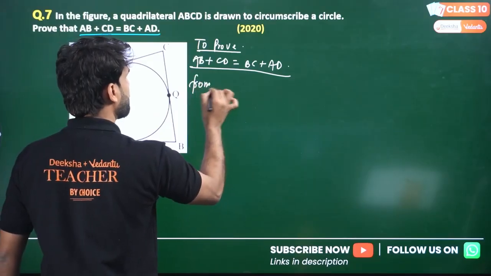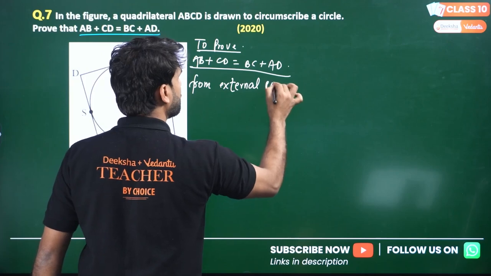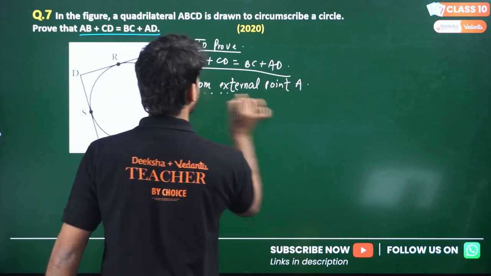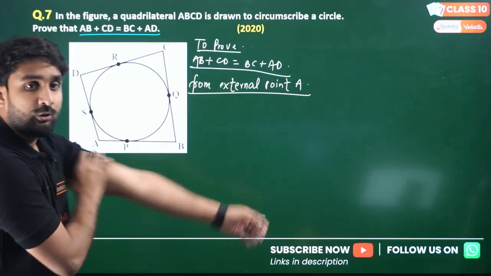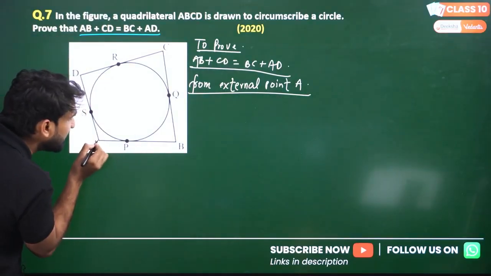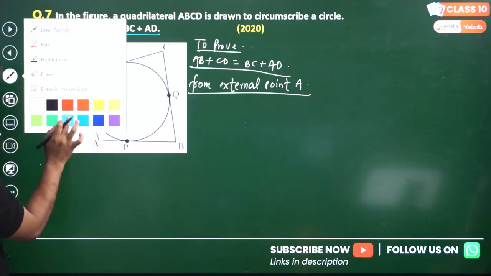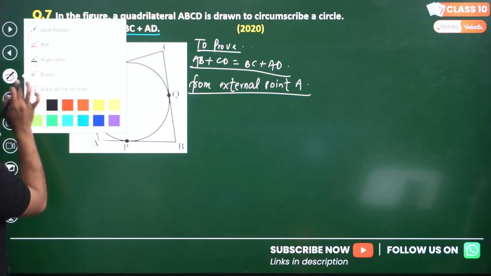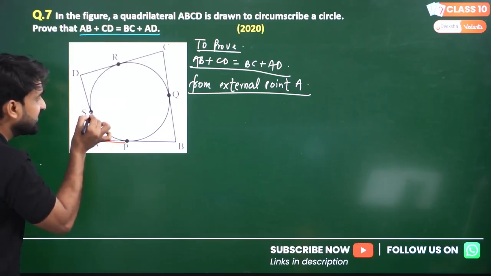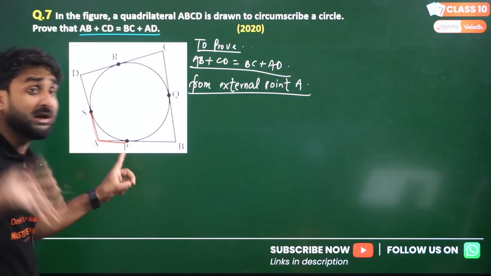from external point A. I am taking A first. From external point A, look at the solution. From external point A, where is A? Look, my dear lovely, this is A. So we are drawing AP. Let me take red color of pen. I think red color is visible to you guys. So this is AP and this is AS. And both the tangents will be equal to each other by theorem.